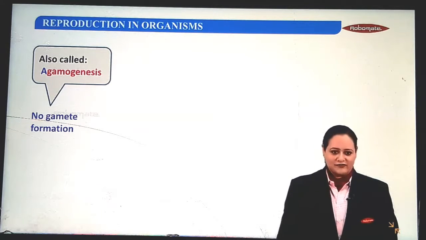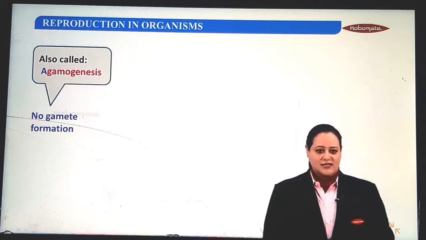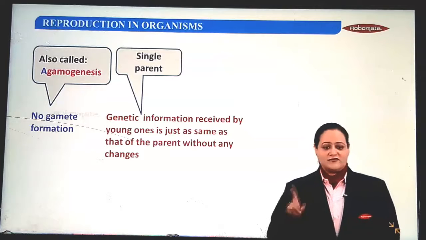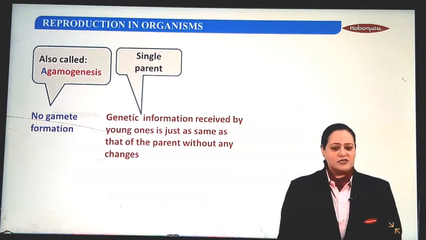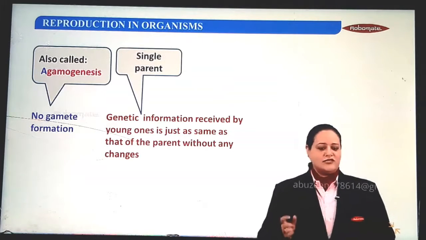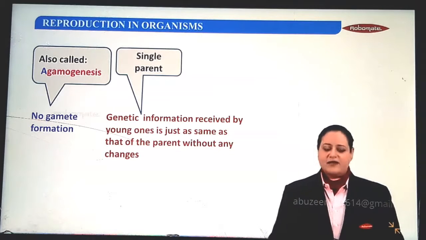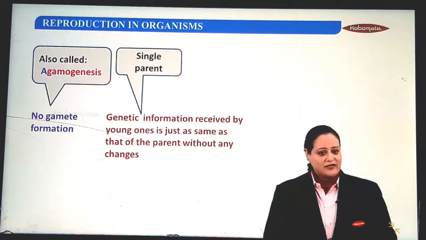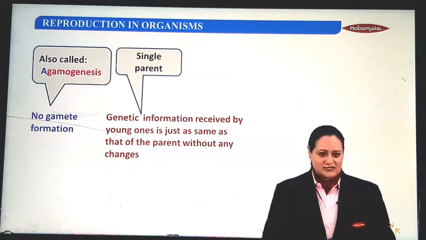The second important feature of asexual reproduction is that it is uniparental. Uniparental means from a single parent, which implies that the genetic information received by the young ones or the offsprings is the same as that of the parents without any change.